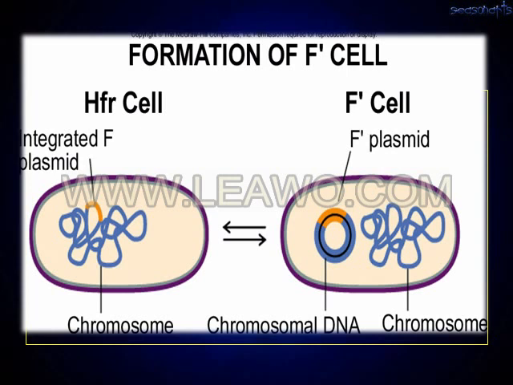So the F prime cell contains not only the F plasmid but also some of the chromosomal DNA, whereas the high frequency cell contains the chromosome which is integrated with the plasmid. Simply, the high frequency cell is nothing but the incorporated plasmid, whereas the F prime cell is nothing but the plasmid having some of the genes of the bacterial chromosome.